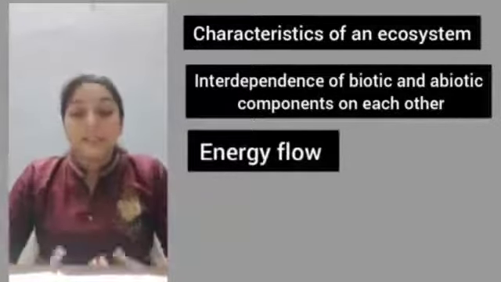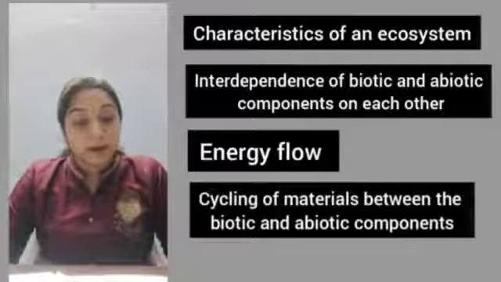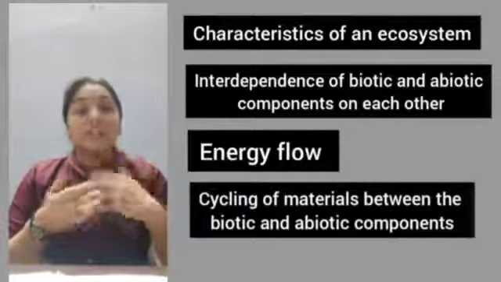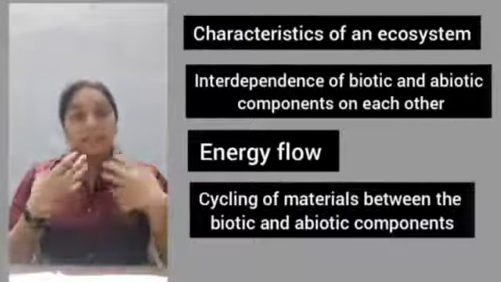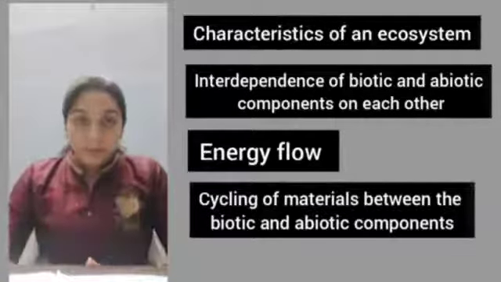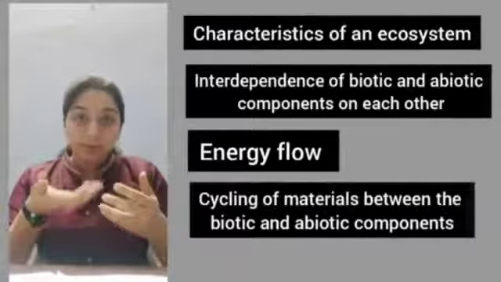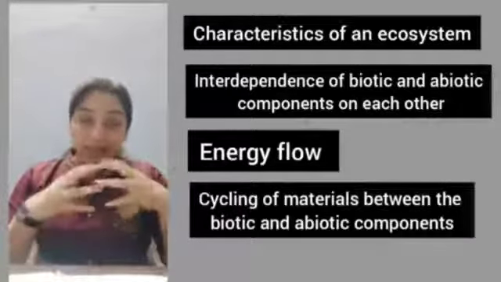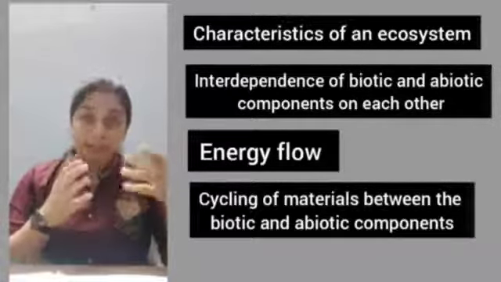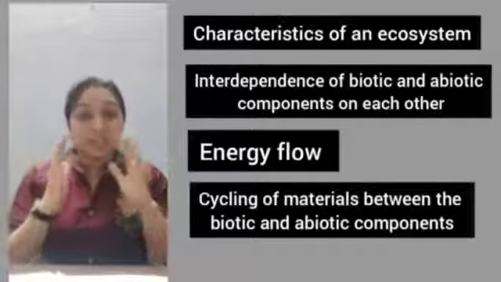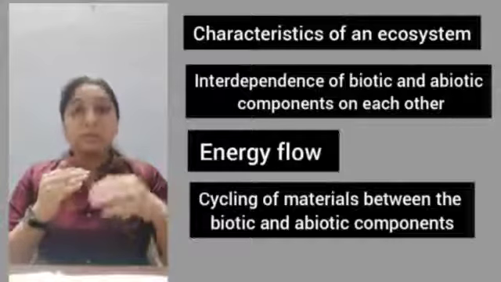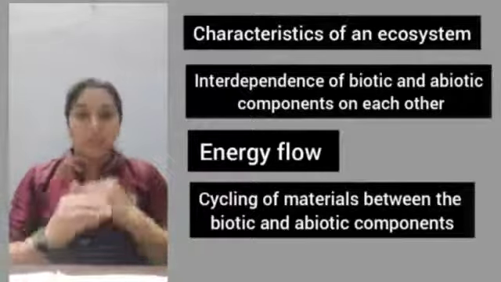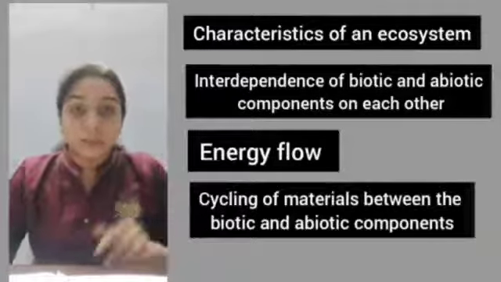Third is cycling or exchange of materials between the biotic and the abiotic components. That is, when we say cycling, basically it is the recycling of minerals. For example, let us say that in the soil, minerals are present. A plant grows by absorbing all these minerals, and then when it grows, it forms fruits. The fruits are eaten by us, right? After a certain time period, when the humans and the plants, which are the living part, die and our bodies decompose, these minerals reach down into the soil, which is a non-living part. Understood? So, in this way, in the ecosystem, recycling of minerals keeps on flowing.